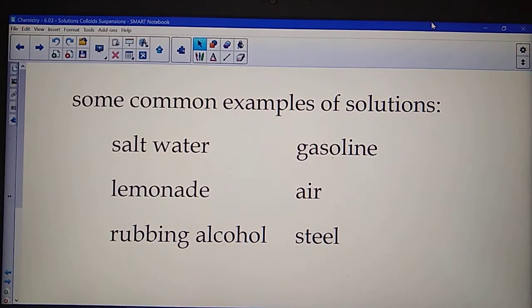If you recall some examples of solutions, again, a homogeneous mixture, well mixed, they are things like salt water, lemonade, rubbing alcohol, gasoline, air, and steel. None of these are a single compound. They don't have a single formula. You can have different mixtures of gasoline. That makes it a mixture, but when you look at gasoline from a gas pump, you should get the same amount of fuel, same quality of fuel with the first gallon as you do the last gallon. Drink lemonade, it should smell the same, taste the same, look the same all the way throughout. It is homogeneous.